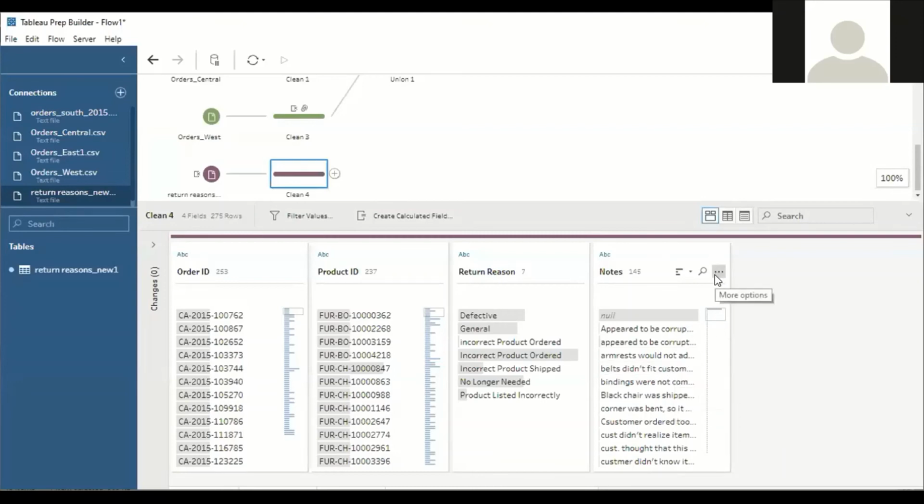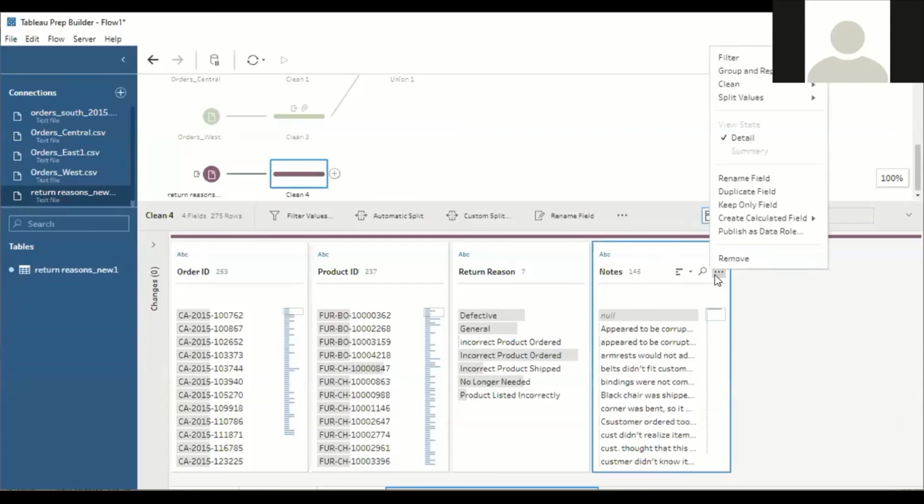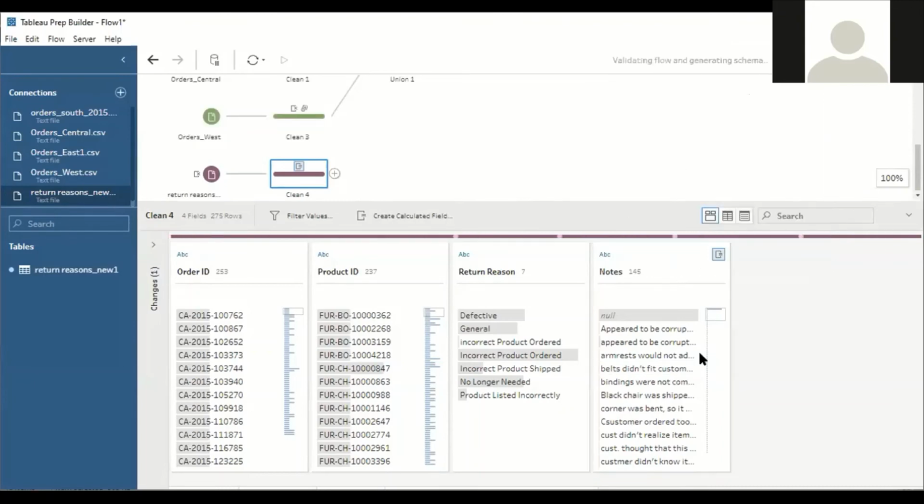Hit on more. In more, there is an option called clean. Under clean, there is an option called trim spaces. Hit on trim spaces. So whatever spaces are there in between the 2 words will be removed. Take the example of "appeared". After "appeared", the customer has given 2 spaces. Understood? So those 2 spaces will get eliminated.